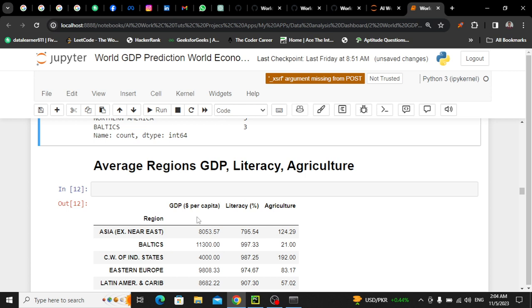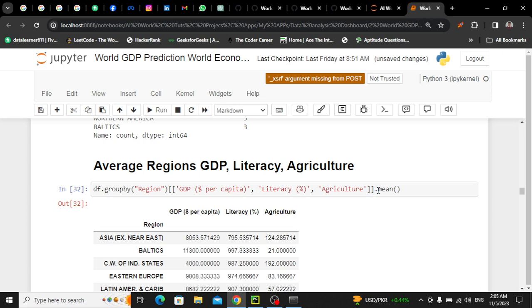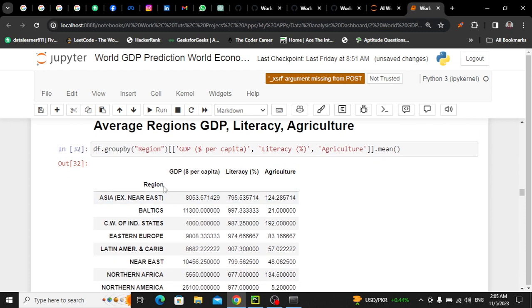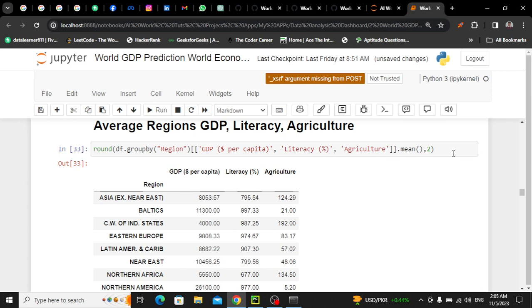Okay, now what we have to do, we have to display or print average region GDP, literacy and agriculture. So let's do it. So very simple, for each region I am taking to calculate the mean of GDP, literacy and agriculture. So df dot groupby method for each region. I wanna calculate these three things: GDP per capita, literacy and agriculture, and I am taking their mean. Okay, so region Asia GDP is this, but these are too big values, so I can use Python round function, comma 2. Now it's perfect.